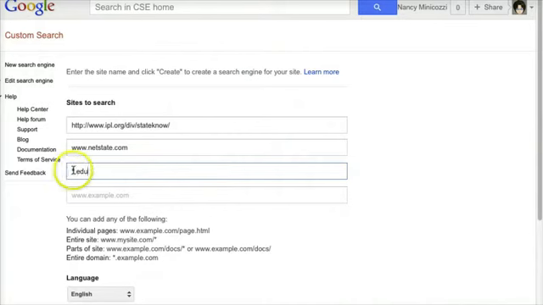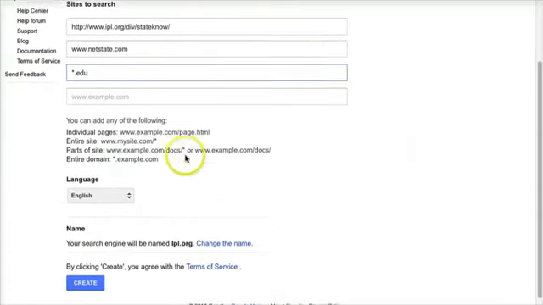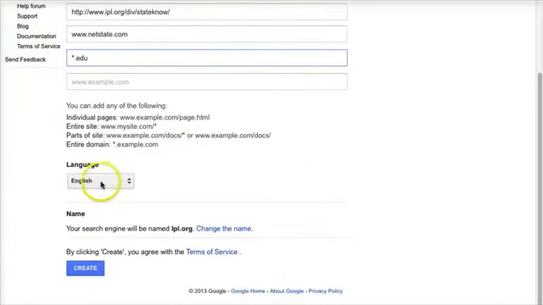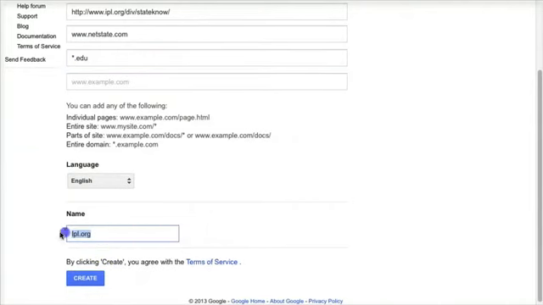By using the asterisk .edu, anything that is an edu site will be included in your search. I'm setting the language to English, and I'm changing the name to something more friendly for my students. Then I click Create.